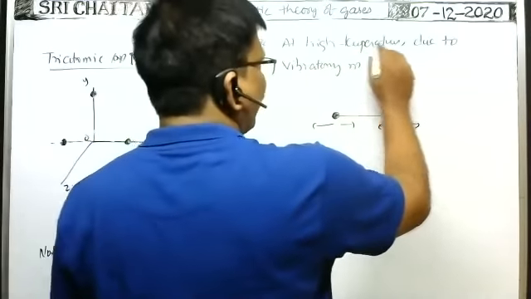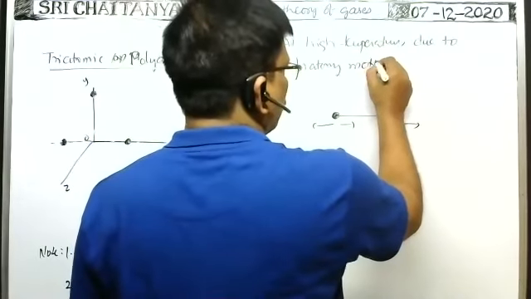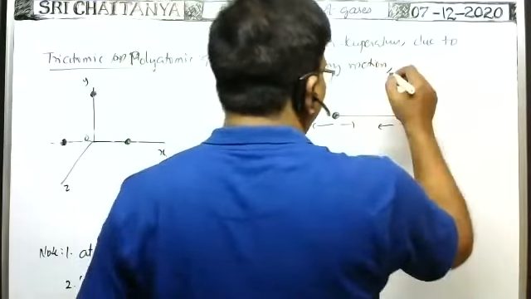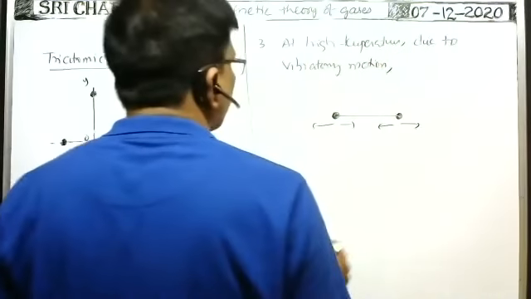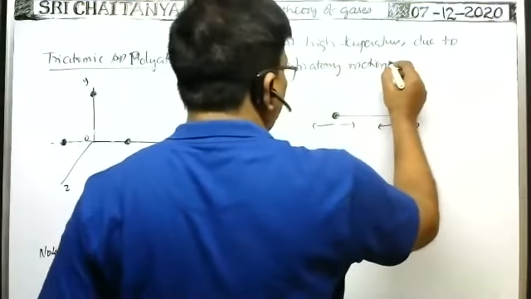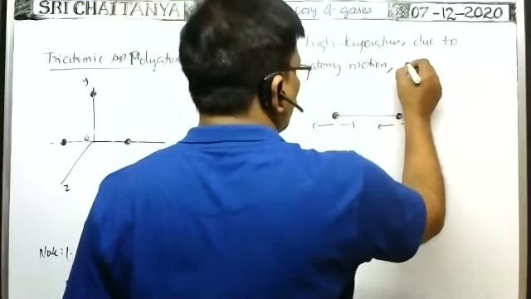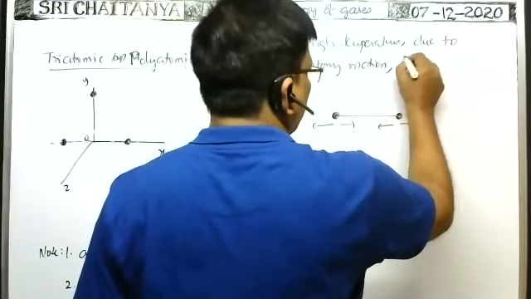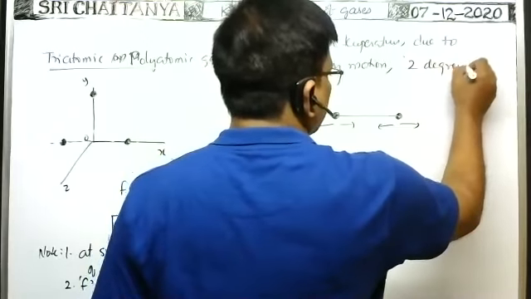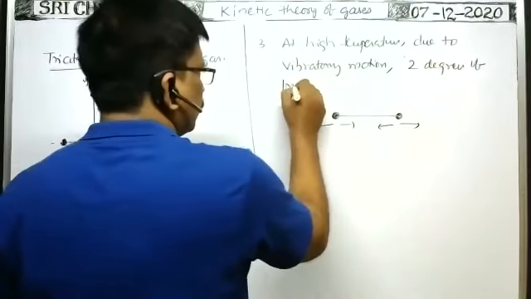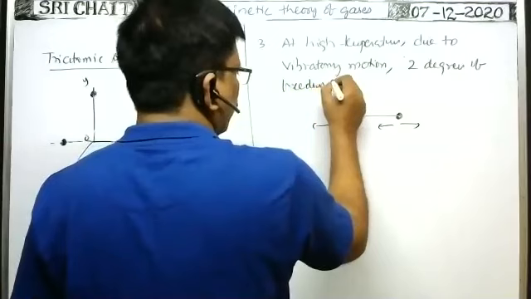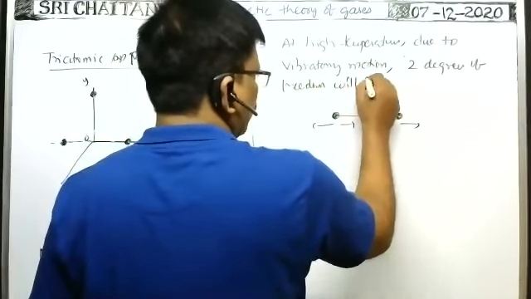So at high temperature, due to vibratory motion, additional 2 degrees of freedom will act.